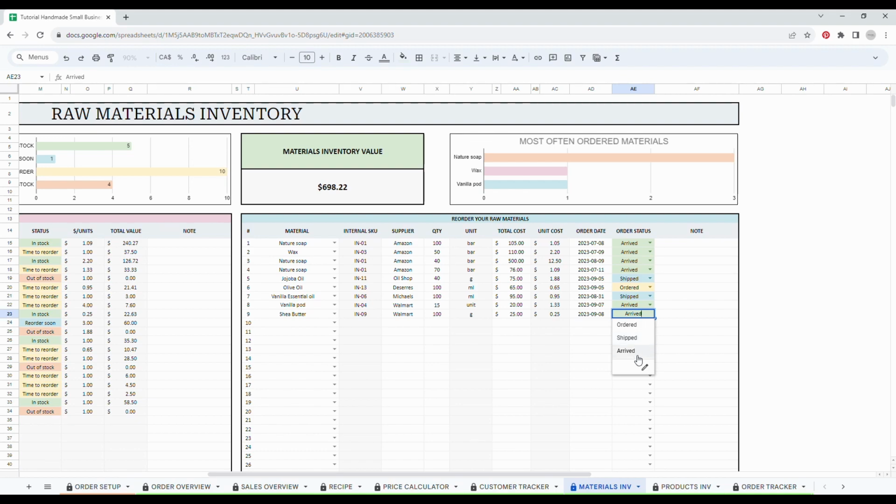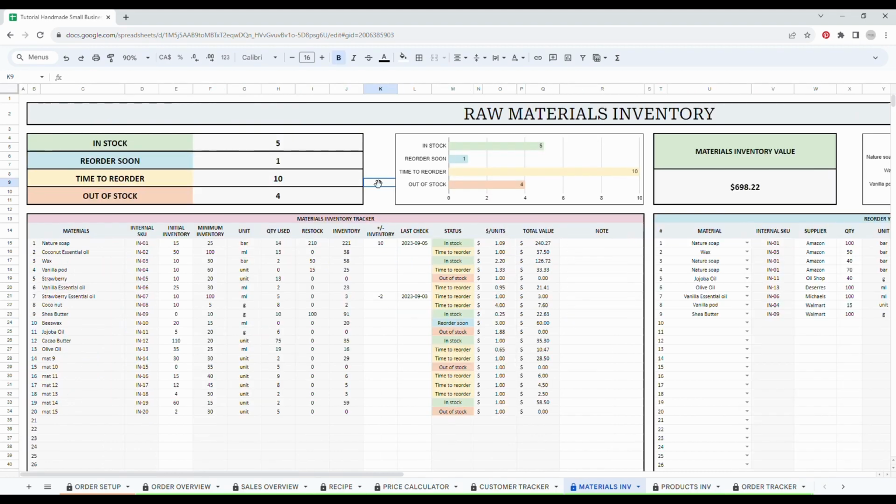But once the status is on arrived, then this number, for example, the seawater, 100 grams will be added to the inventory.